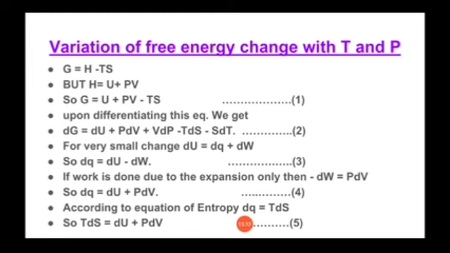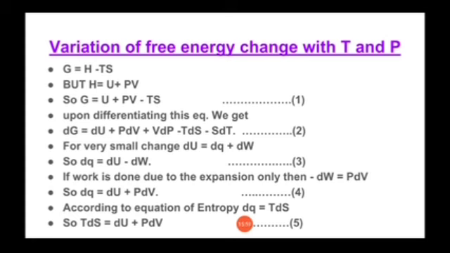But here we have to find entropy. We know that dq is equal to T dS. So substituting this value of dq in equation number 4, it becomes T dS is equal to dU plus P dV. That will be our equation number 5.